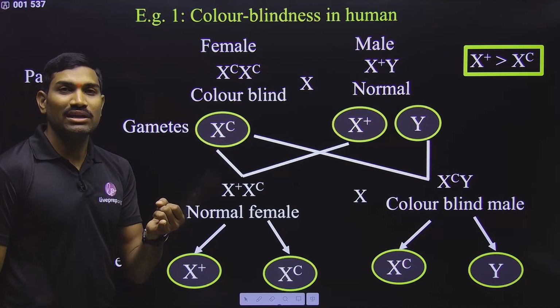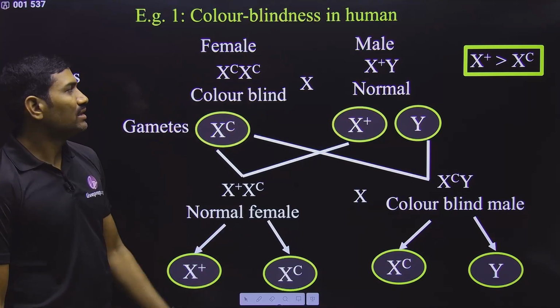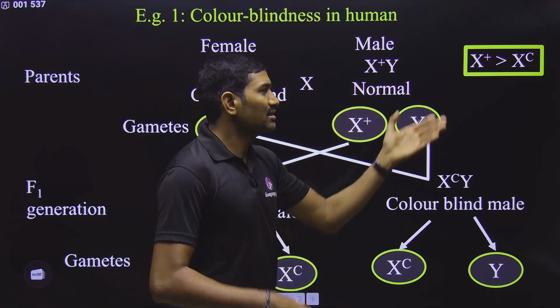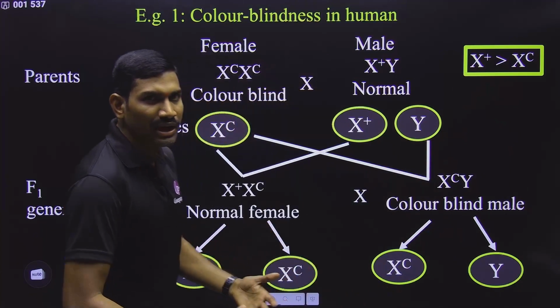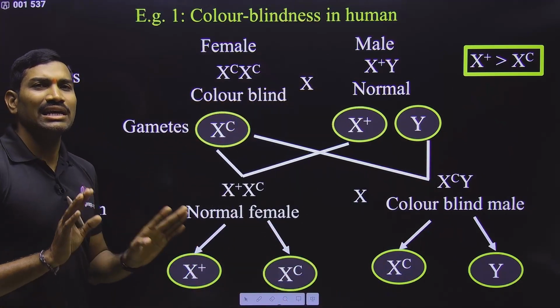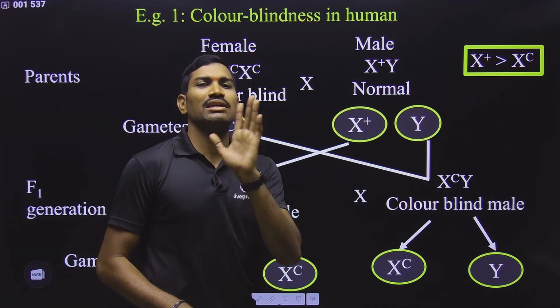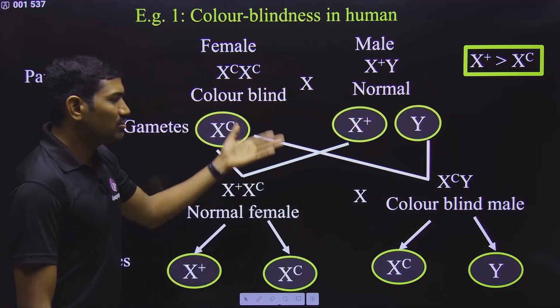One is for color blindness and the other one is for hemophilia. Regarding color blindness in humans, suppose here I have considered X plus as the dominant allele and XC as the recessive allele. So in this way I have taken the representation. See, you can take the representation in any way, but the ultimate thing is you should not get confused because of your representations. So I took it like this and I am using it like this.